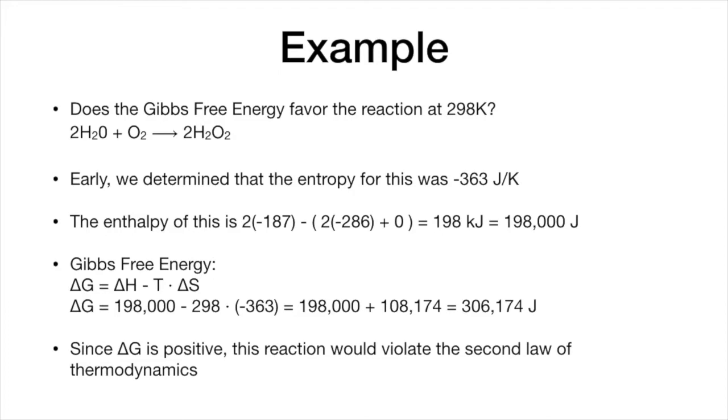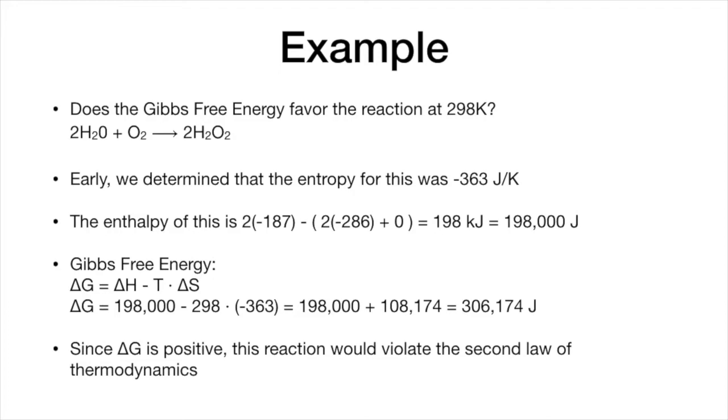Does the Gibbs free energy favor the reaction that we were looking at earlier at 298 Kelvin? So we'll have 2H2O plus oxygen goes to 2 hydrogen peroxide. So earlier we determined that the entropy for this was negative 363 joules per degree Kelvin, and so it was not favored by entropy. Is it possibly favored overall by Gibbs free energy? Well, the enthalpy of this reaction is 198,000 joules.